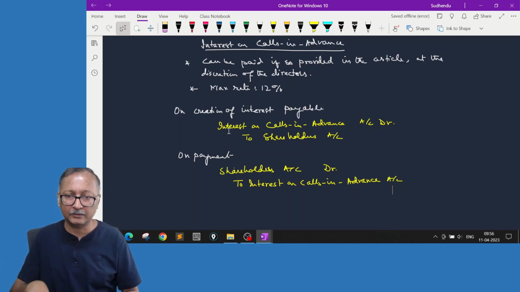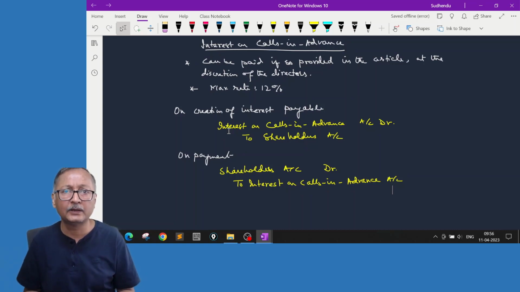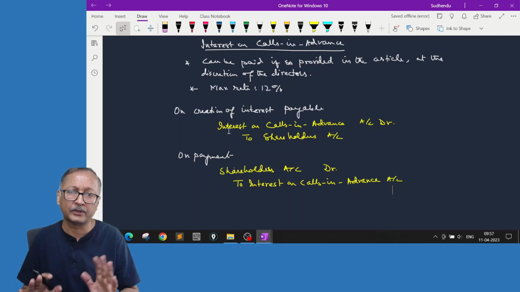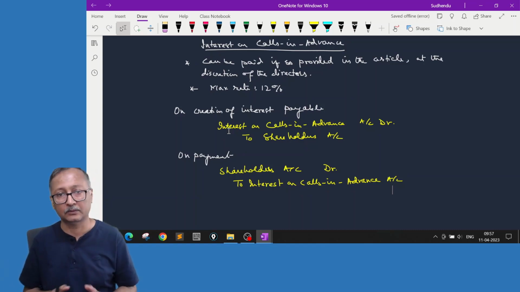So reissue usually happens in a process of auction sale. Shares are not paid, shareholders have not given, it is forfeited. Now these shares will be auctioned to people, whoever buys in one go. There will not be multiple tranches or installments. You'll sell it in one go. But we'll discuss first forfeiture and then we'll discuss reissue.